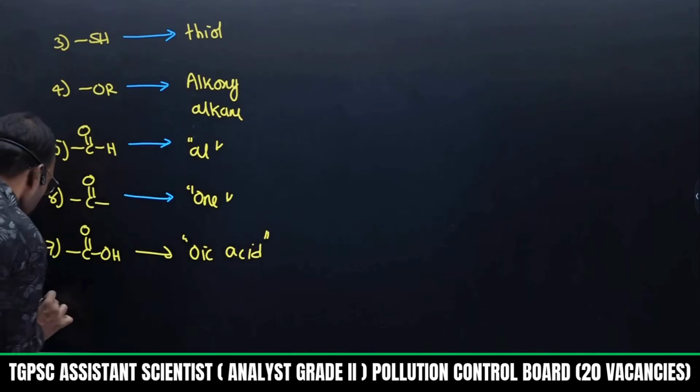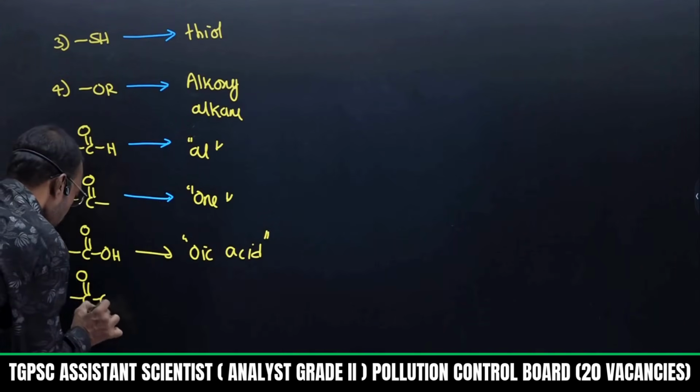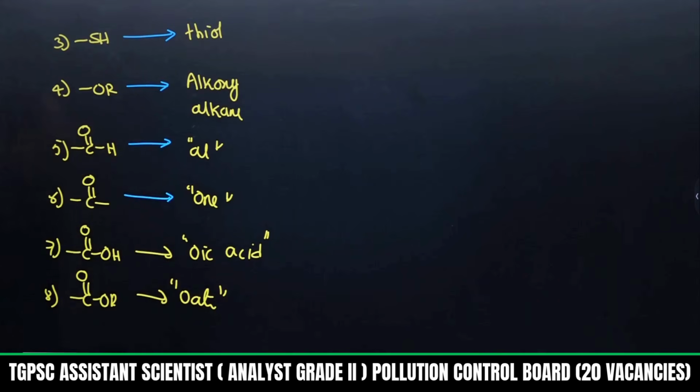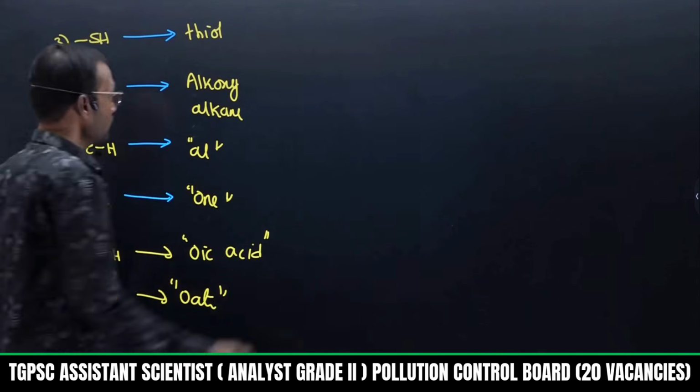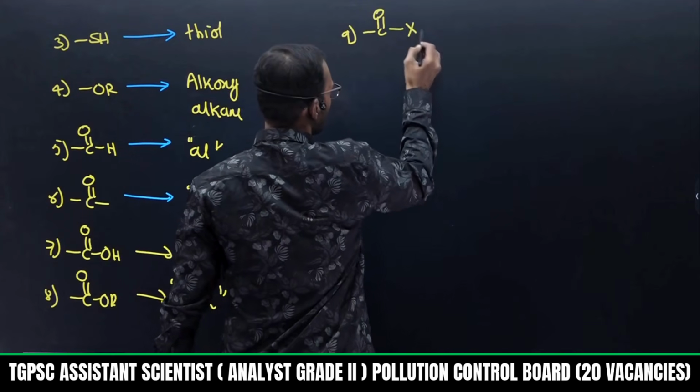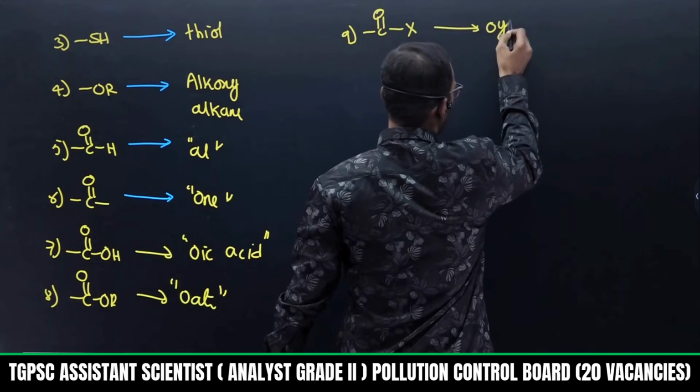If it is ester, O double bond OR, this ends with oate, like methyl methanoate, ethyl ethanoate. If it is C double bond O X, it ends with oyl halide, methanoyl halide.